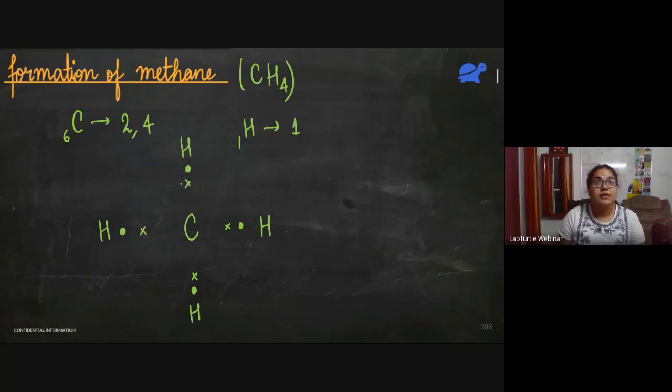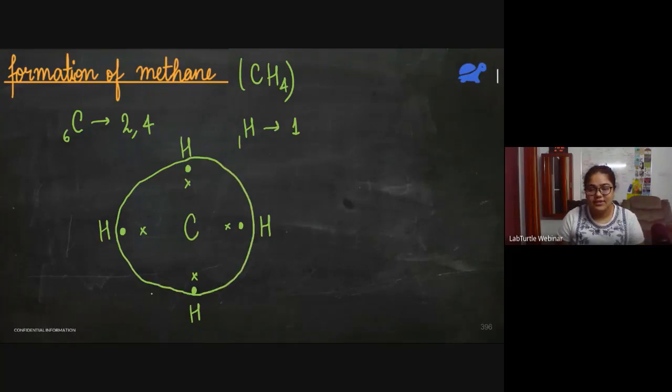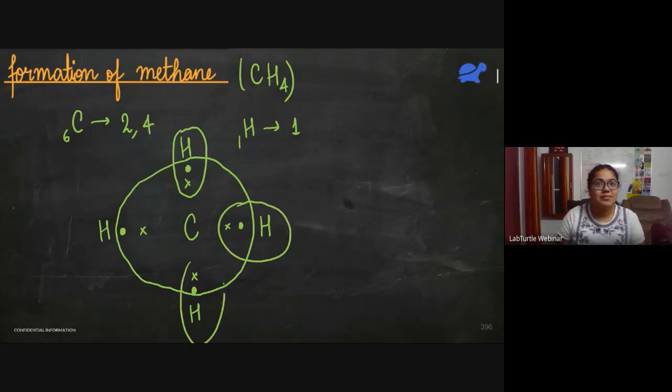So for carbon, it has 1, 2, 3, 4, 5, 6, 7, 8. 8 electrons. Okay. And hydrogen, its duplet is complete. It has now become like helium. So hydrogen also is stable now. So this is what methane looks like. And I can show it in this form.